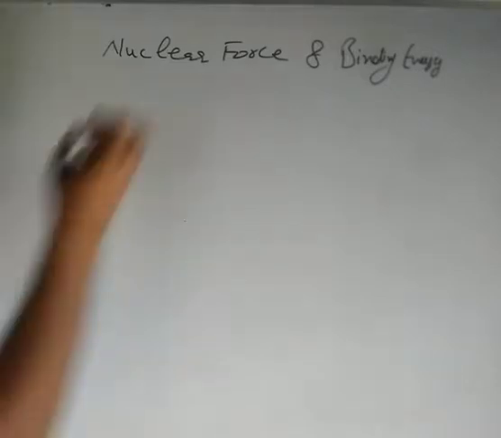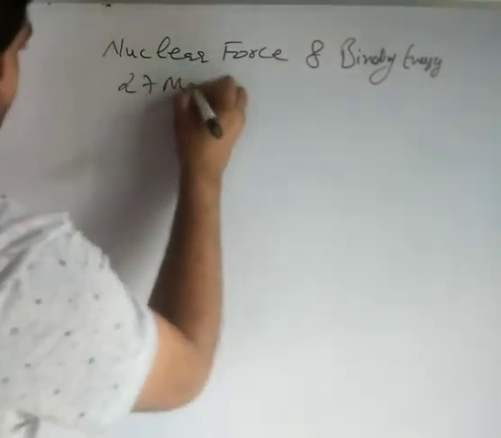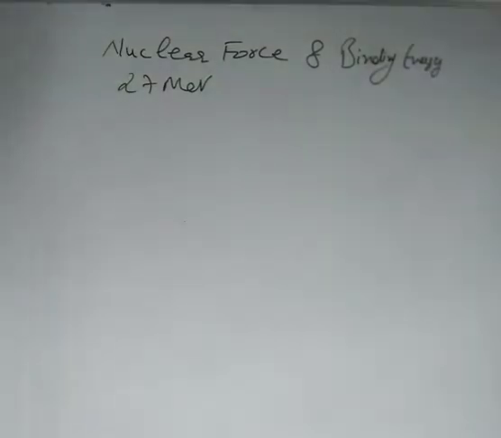Students, in our previous video, we discussed that when alpha particles with energy more than 27 mega electron volt are bombarded on the metal foil, the Rutherford scattering formula no longer holds.